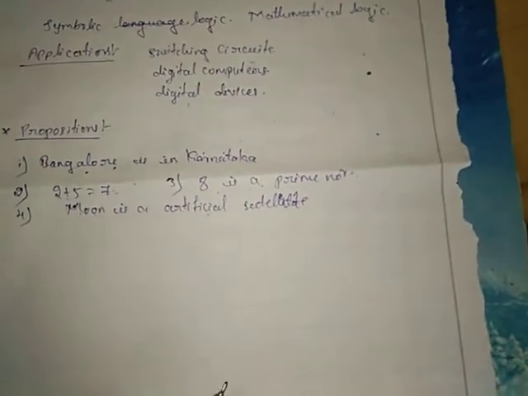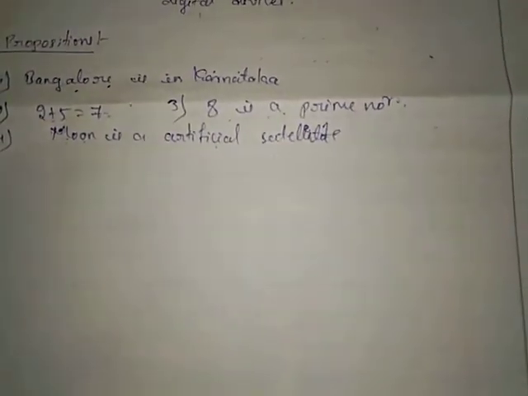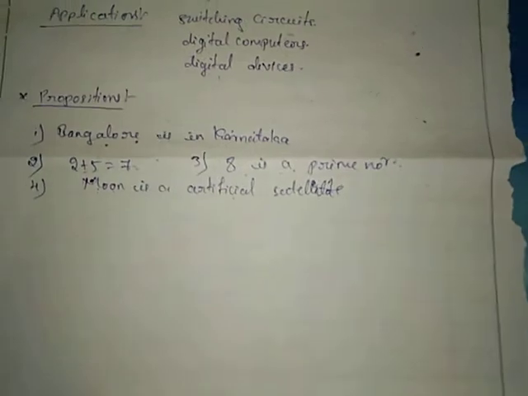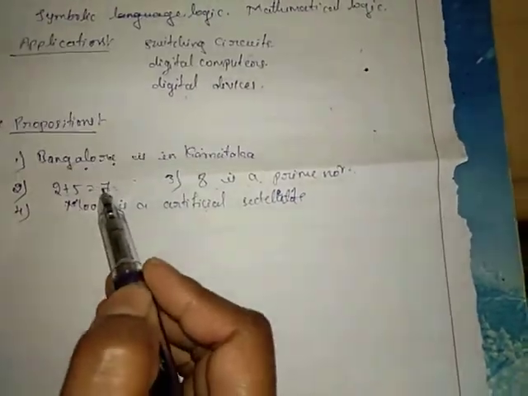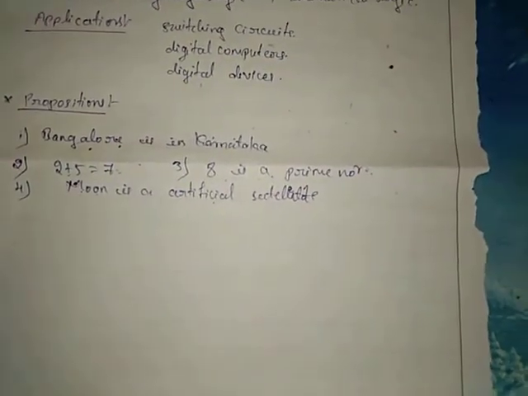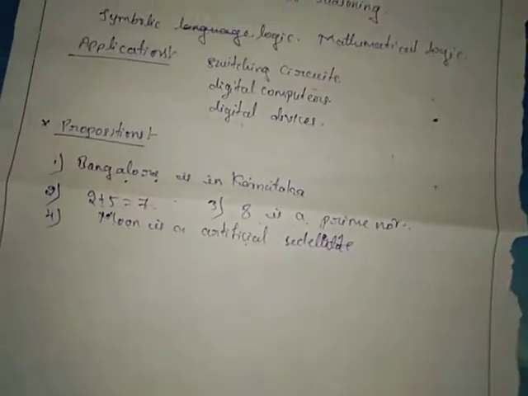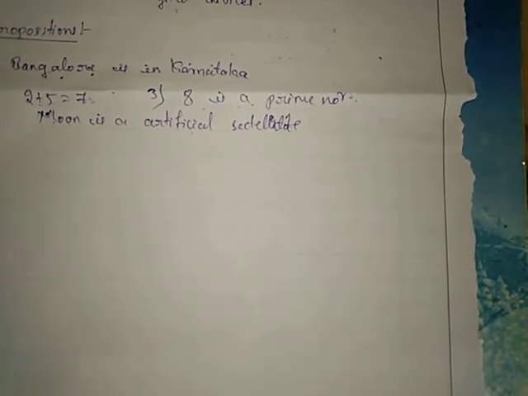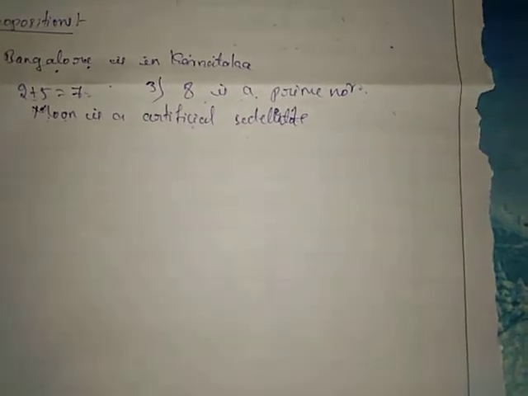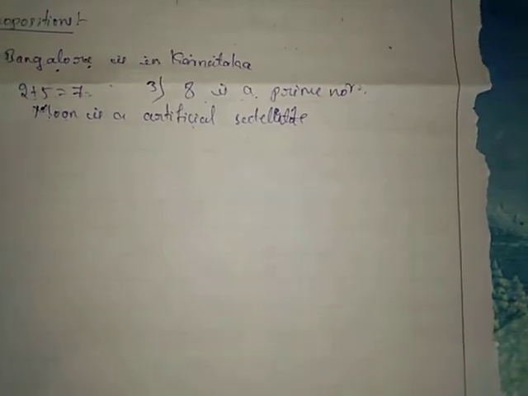So by seeing the statements, we can easily say that the given statements are either true or false. The first and second statements are true. Third and fourth statements are false. That is the meaning of a proposition. Each of the above sentences is a statement which can definitely be said to be either true or false. These kinds of sentences are called propositions.